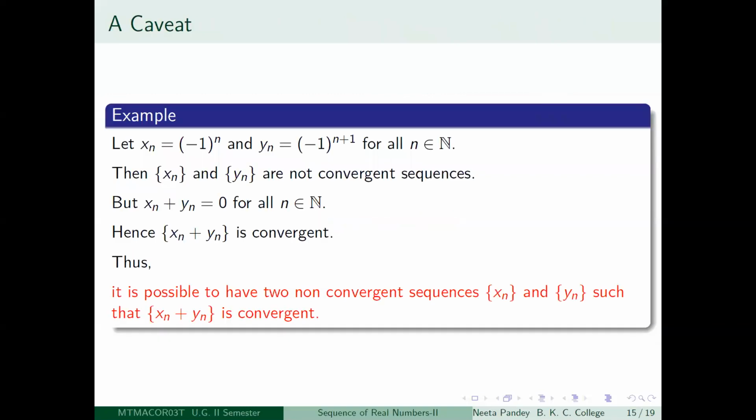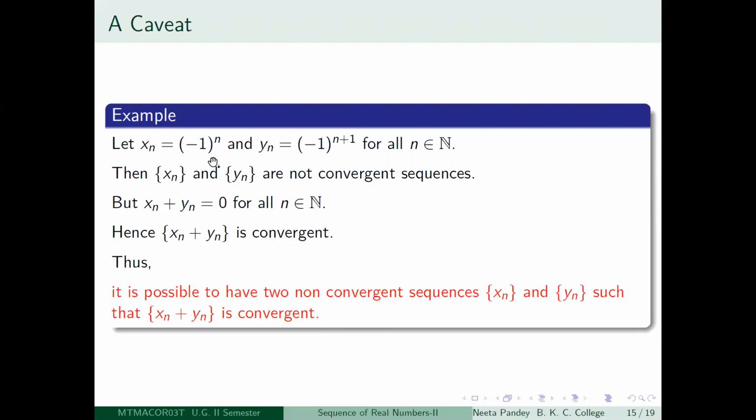And another caveat, meaning warning. Let us look at this; it is also very important. It is possible to have two non-convergent sequences, xn and yn, so that their sum is convergent. This is an extremely necessary thing to realize, and to understand this, what you really require is an example of two non-convergent sequences which, when you add term by term, give a convergent sequence. This is again trivial.